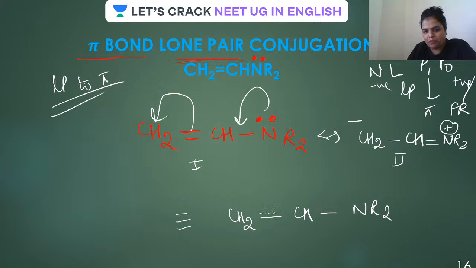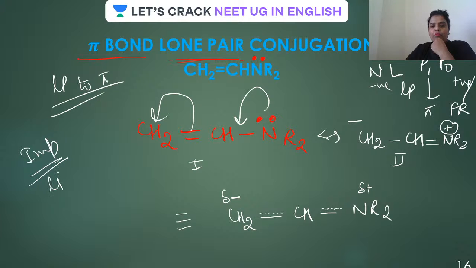And just draw a partial pi bond like this, a partial double bond like this. Yes, and this will have a partial negative charge. This will have a partial positive charge. And always remember, guys, this is a very important fact I'm telling you: whenever lone pair are participating in resonance, while calculating the hybridization, the lone pair won't be included.